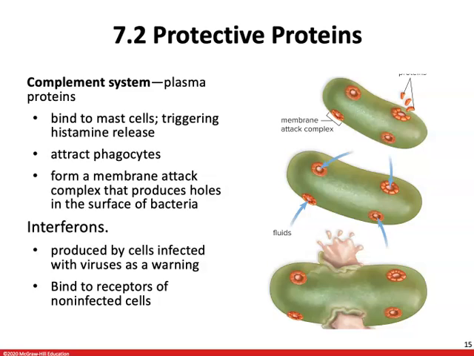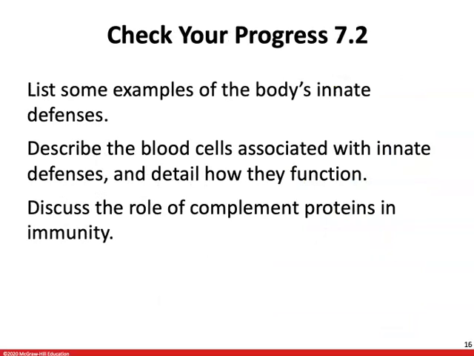Interferons are chemicals that are produced by cells that are infected with viruses as a warning to other cells. So even when your host cells are taken over by viruses, they can still send out a warning. They can send out sort of a silent alarm to other cells in the area, saying, hey, I'm infected, stay away. They can bind to the receptors of non-infected cells, causing them to produce substances that will interfere with viral replication, preventing that infected cell from spreading further.